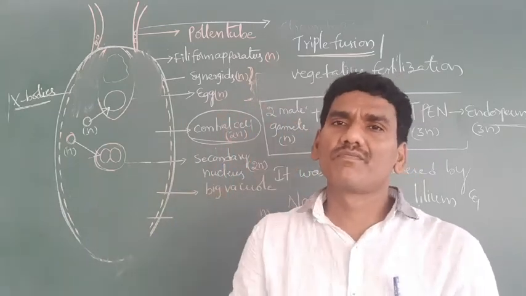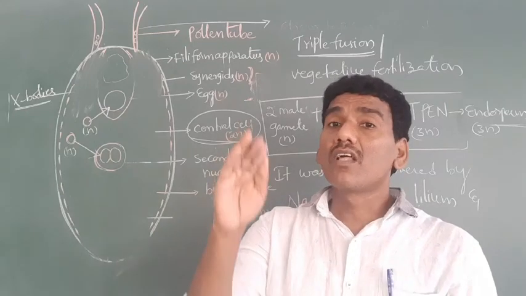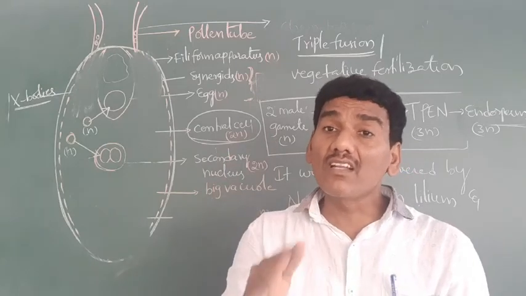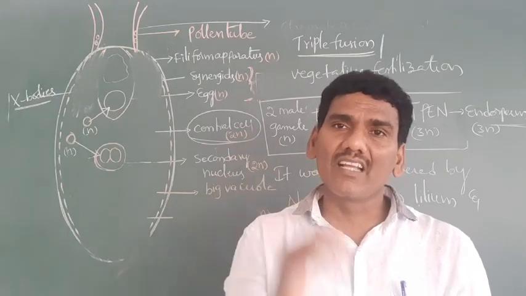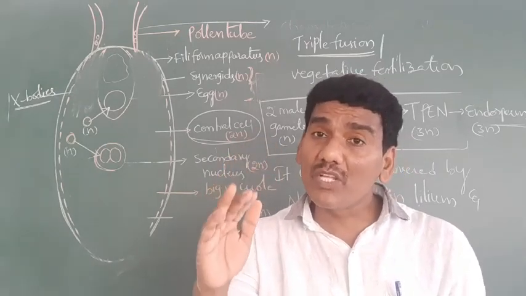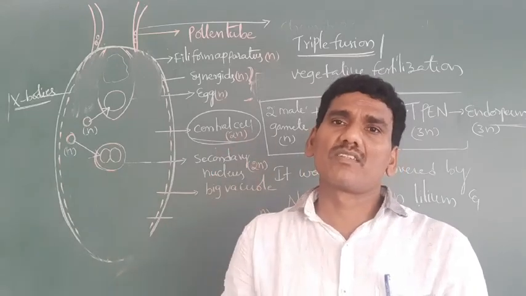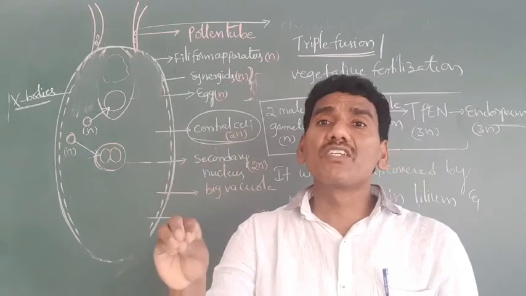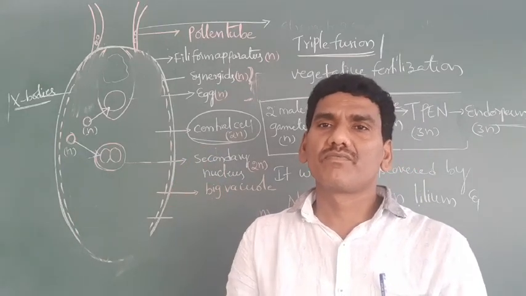The largest cell of the embryo sac is the central cell. The second largest cell of the embryo sac is the egg. The smallest cells of the embryo sac are the antipodals. This is the total information on double fertilization. Thank you all of you.